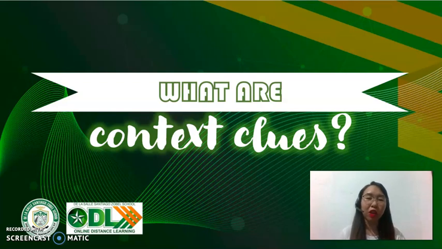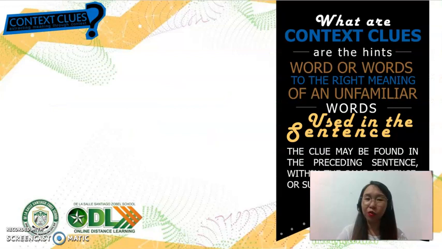So it could appear within the same sentence as the word to which it refers, or it may actually follow in a preceding sentence. So for the benefit of this lesson, we will be tackling about 6 different types of context clues. So without further ado, let's have the first one.